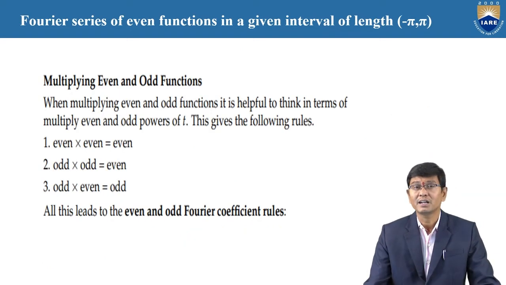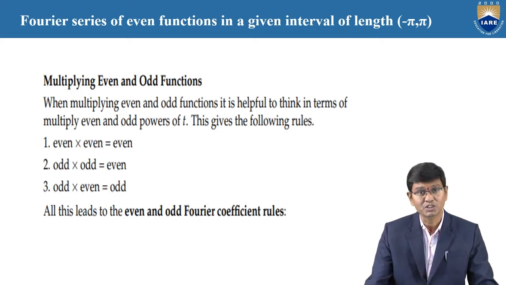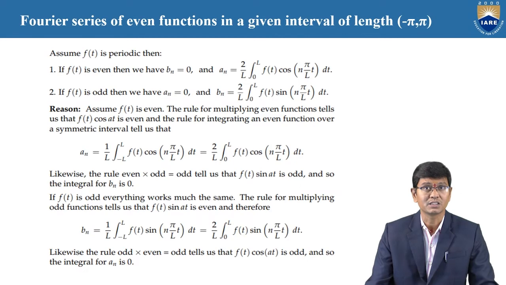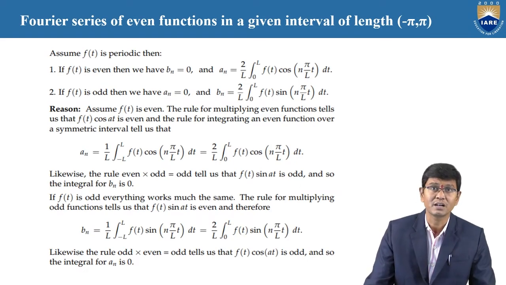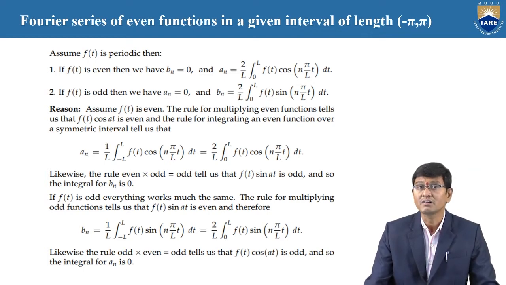Here is another basic concept regarding even and odd functions: the product of even and even is an even function, the product of odd and odd is also an even function, and the product of an odd function and an even function is an odd function. Based upon these conditions we need to follow the instructions. For example, if f of t is a periodic even function between minus L to L, we obtain a naught and a n, and the b n value is 0.